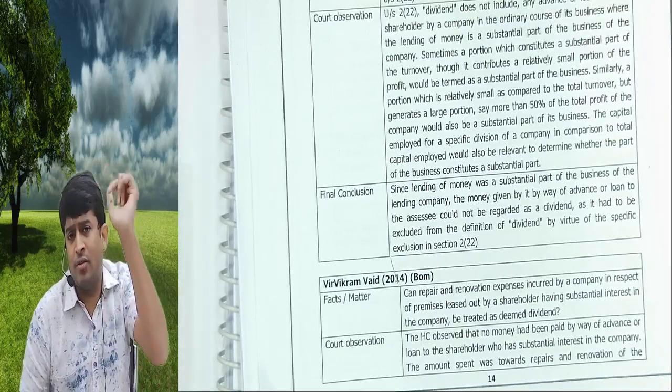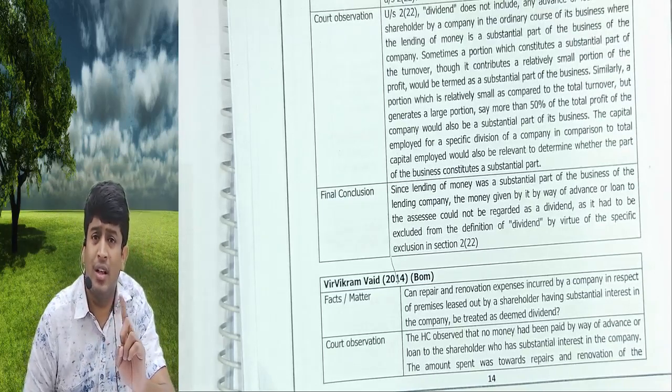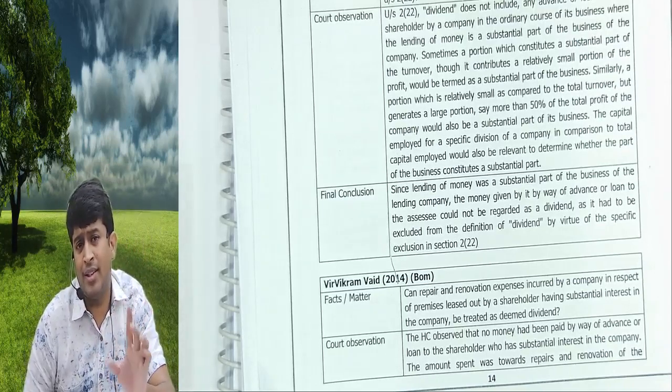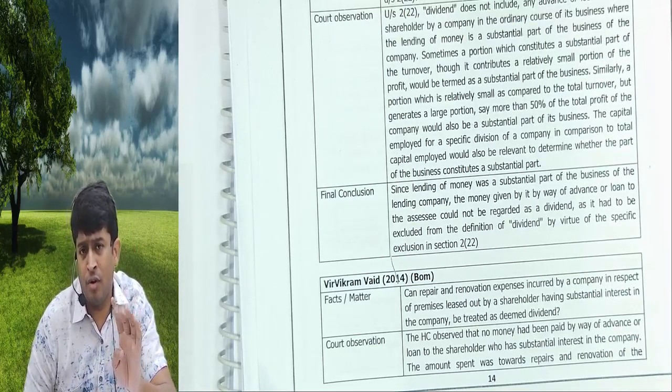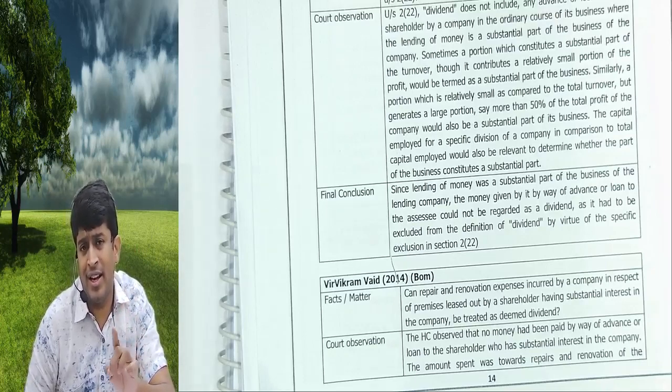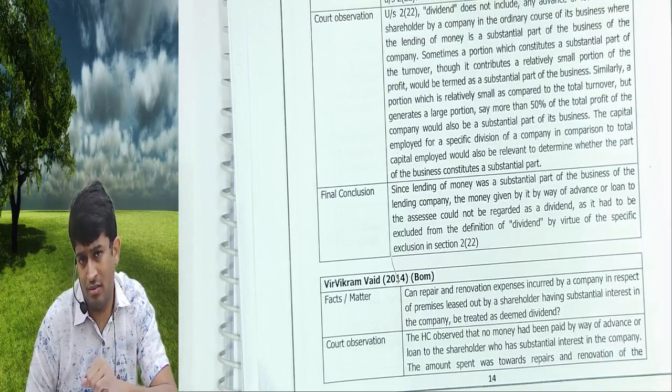They constructed the 4th floor, and the company incurred the expenses. The department said that when the 4th floor was constructed, it is an indirect benefit to the shareholder because now he is the owner of the 4th floor building. That indirect benefit is also dividend and the company has to pay tax under 2(22)(e).